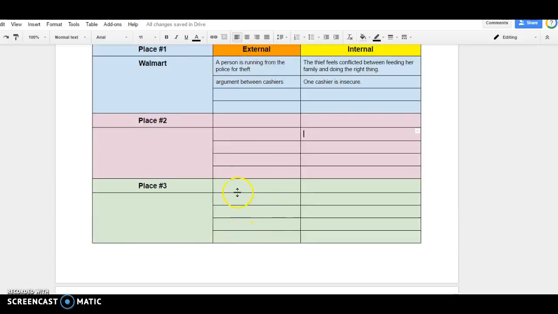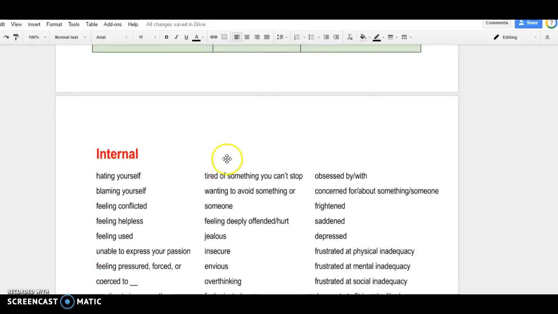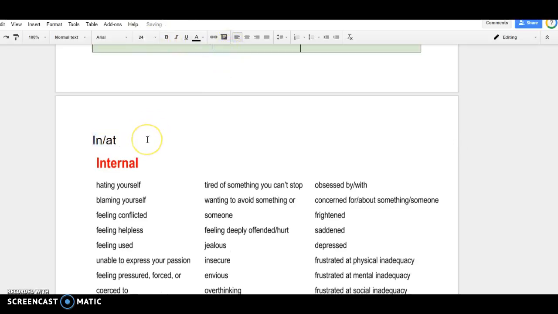Here's the sentence pattern that you're going to use to read your sentence. You're going to say in or at, and then name the place.